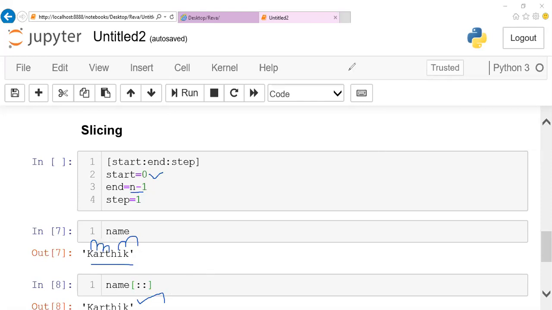So the same thing can be achieved by using this also, guys. Just give me a minute. I'll just clear it.